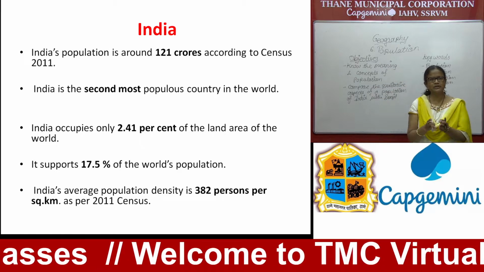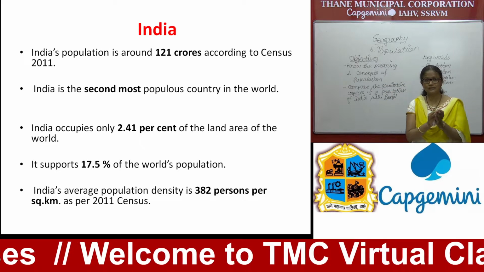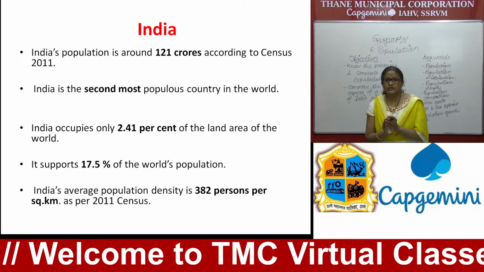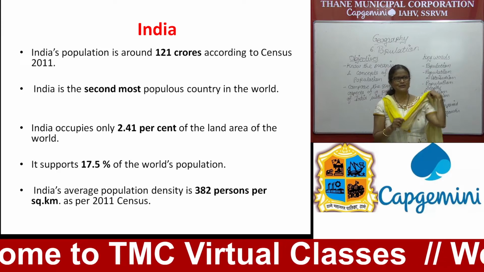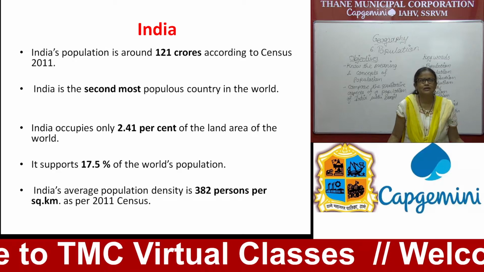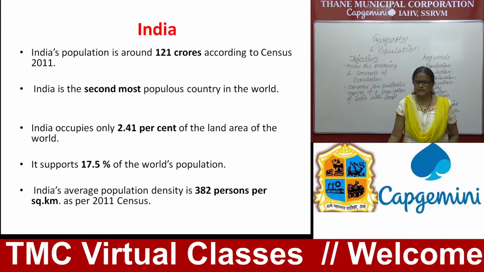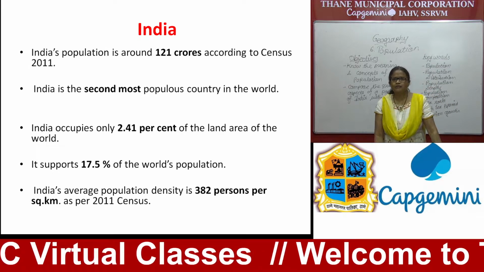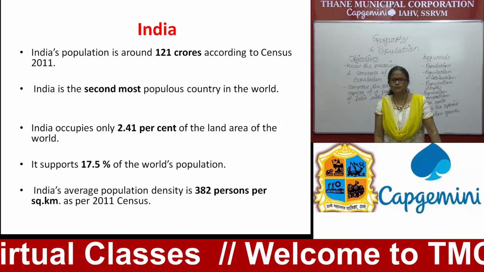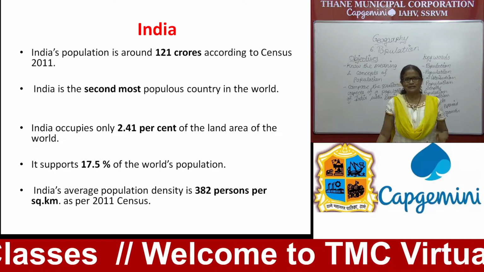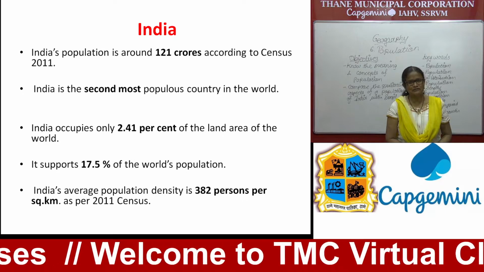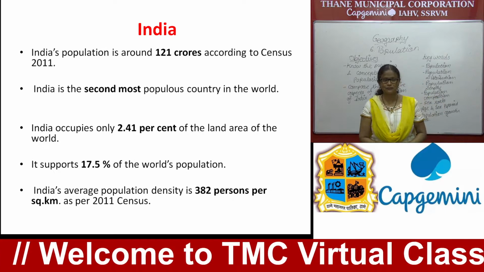Approximately it is considered as 130 crores at present, but you have to refer to the old one. According to your textbook, 121 crores, the census figure. Then we are the second largest populous country in the world. Which one is the first? Yes, absolutely correct. China is the first country, but very soon we are going to cross China.